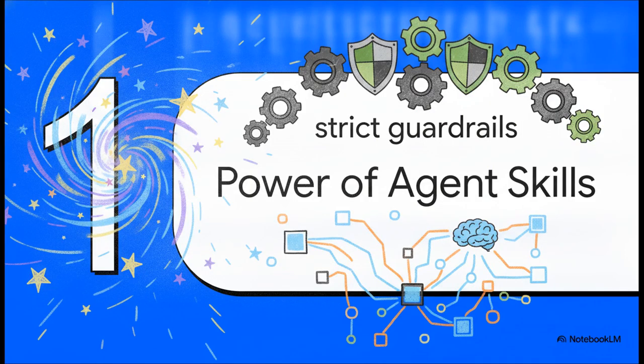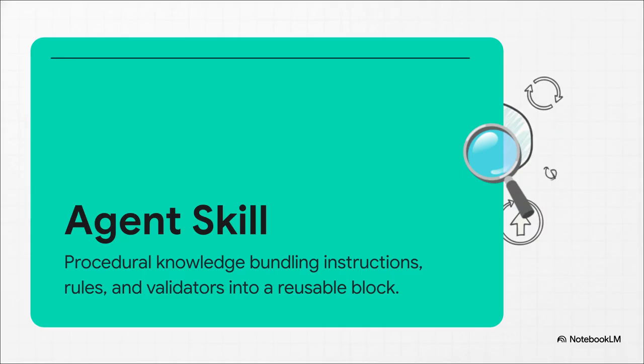Section 1. The power of agent skills. To find that breakthrough middle ground, researchers came up with something they call an agent skill. It's that just right bowl of porridge. They basically figured out a way to give the AI the freedom to explore vast new concepts, but with strict guardrails in place to make sure the learning actually makes sense.